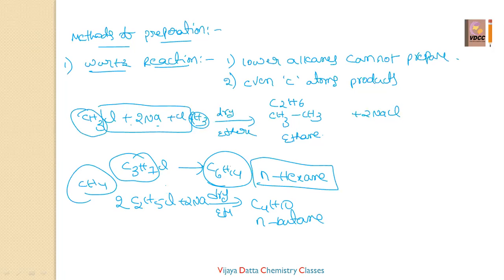So you observe, hexane, hex is an even number. Butane, but is an even number. Ethane, eth means 2 carbons, an even number. That's why I said from the Wurtz reaction you can prepare even carbon atom products. The carbon atom number will be an even number for the Wurtz reaction. Got it? One more thing here, we have a crossed Wurtz reaction also.